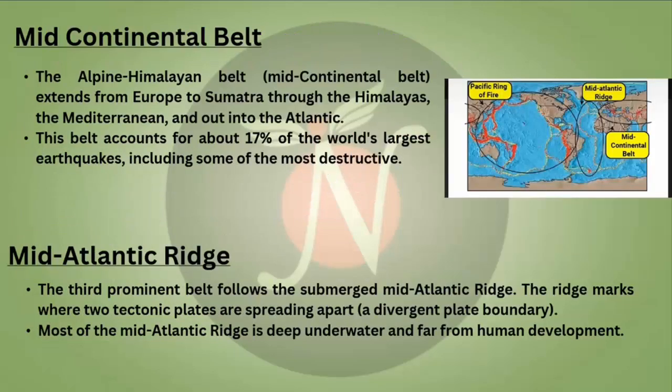Now the other two regions. Mid-Continental Belt. In this particular image, you can see all the three ranges of earthquake areas. The first one we already discussed is the Pacific Ring of Fire. The second one is the Mid-Continental Belt, the Alpine Himalayan Belt,